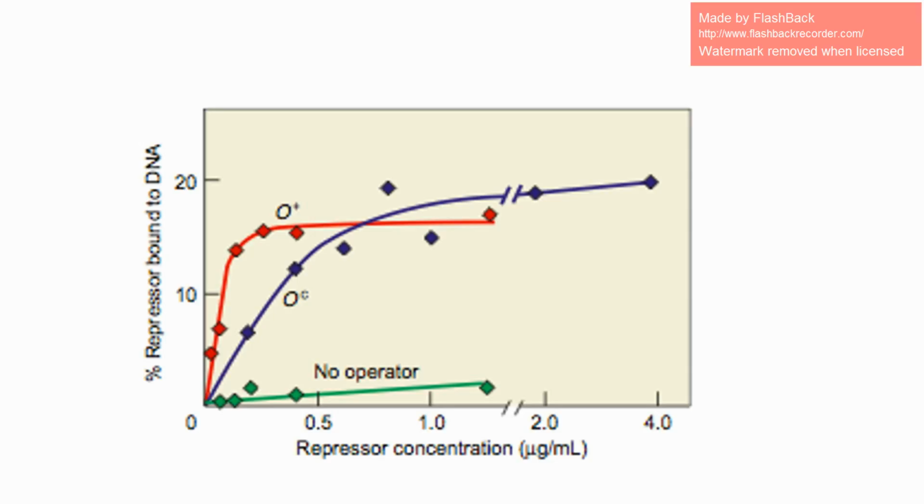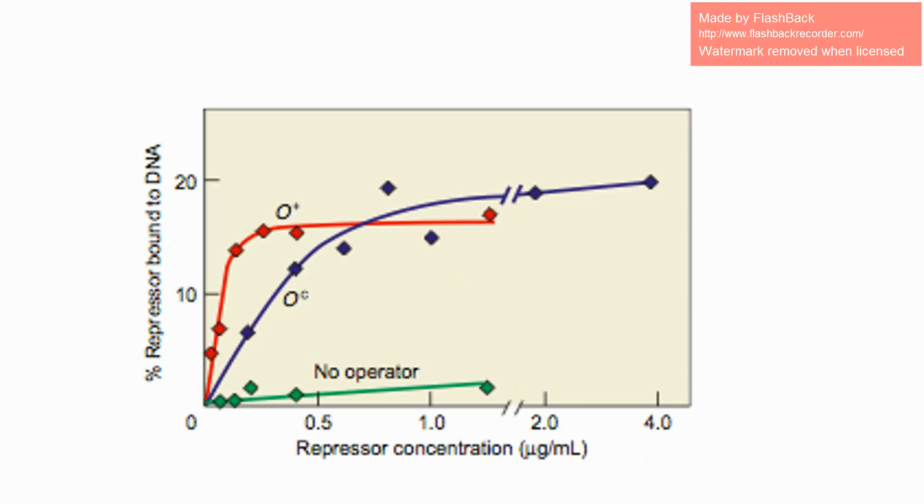There are three different experimental groups here. First is your wild type lacO, which is O+, this red line right here. Then you also have your OC, the constitutive mutant, which means that the operator mutant is constantly bound to RNAP, so transcription is always occurring. Then you also have this line right here without an operator, so you don't have a lacO on the sequence. Again, we have our x-axis and y-axis the same, with x being the repressor concentration and y being the percent of repressor bound to DNA.